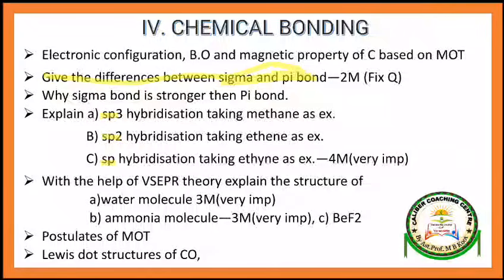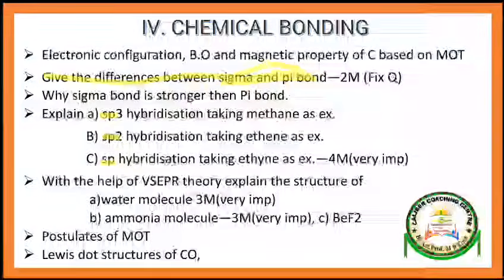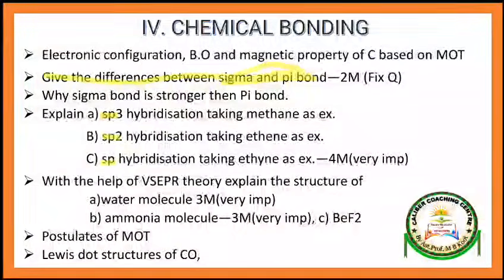They will ask one example for Lewis dot structure. Out of those, CO is very important. I hope you understood. This is regarding chemical bonding, and these are the fixed questions. If you want to take a screenshot, you can take it, guys.